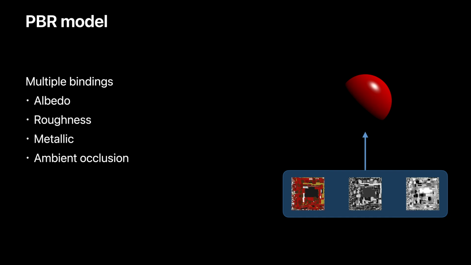Now, we've covered a lot of ground here, and so far we've been centering most of our discussion in the context of ray tracing. But as I mentioned earlier, we can apply the same principles to properly shade our pixels in the context of rasterization. Physically based rendering is a great candidate for this. In PBR, our fragment shader needs information coming from several textures, for example, albedo, roughness, metallic, and ambient occlusion. In the direct binding model, we need to bind each slot individually before issuing each one of our draw calls.